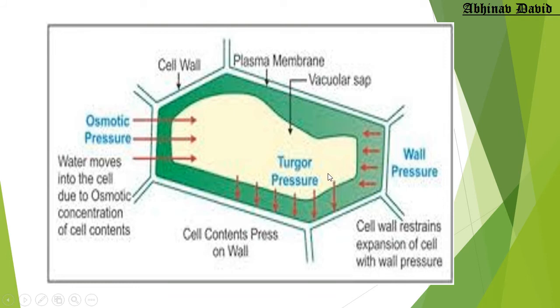So wall pressure and turgor pressure are equal and opposite, and they will cancel each other. So the cells of bacteria, plants, and fungi will not burst, and they can easily survive or withstand in extreme hypotonic solution.